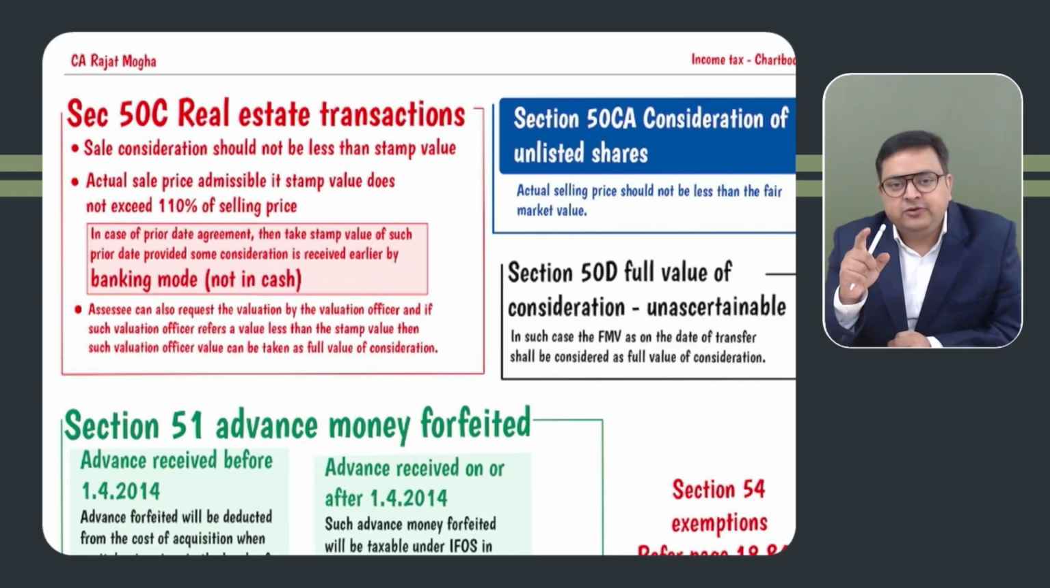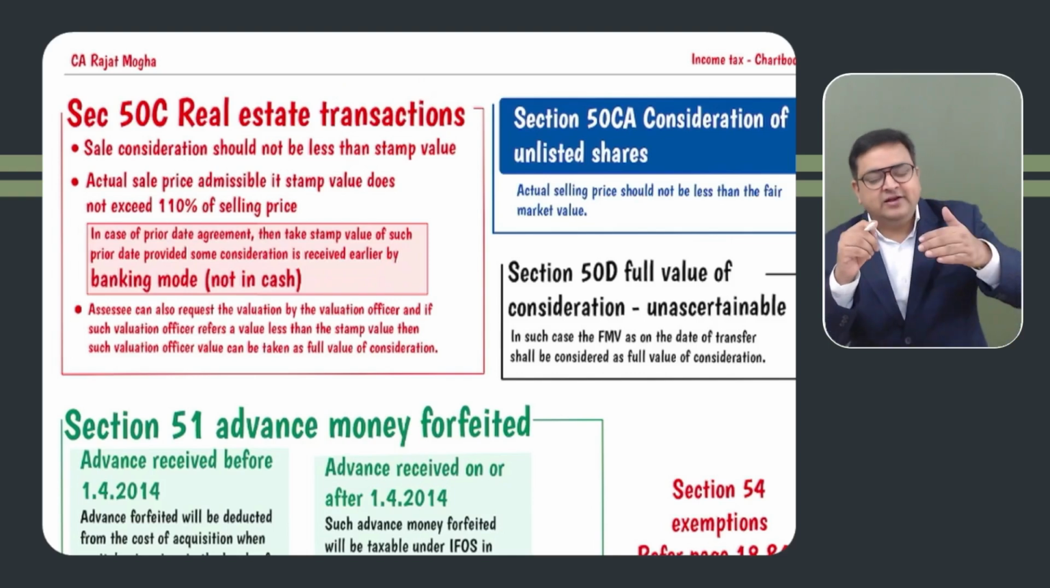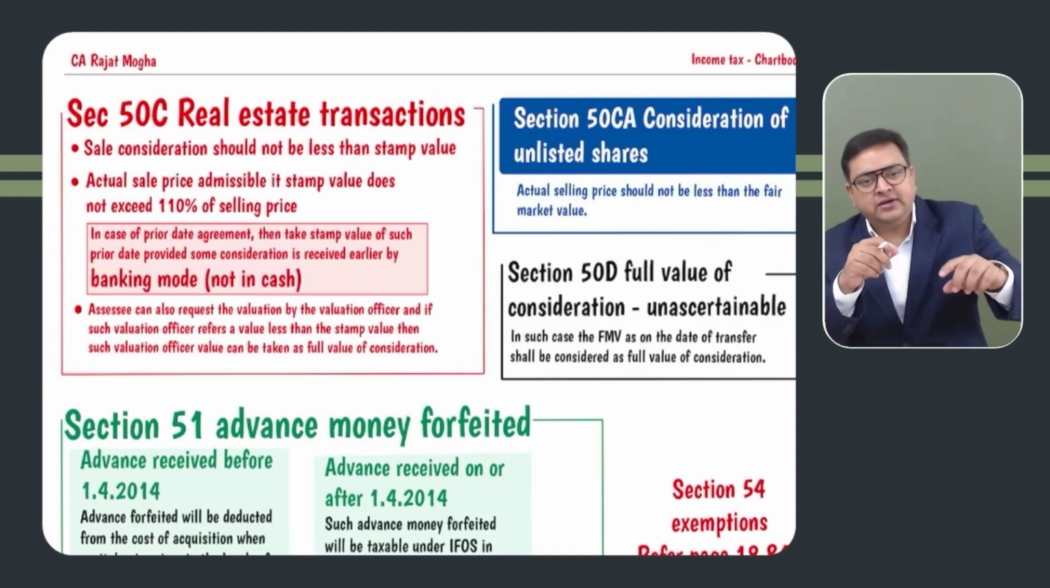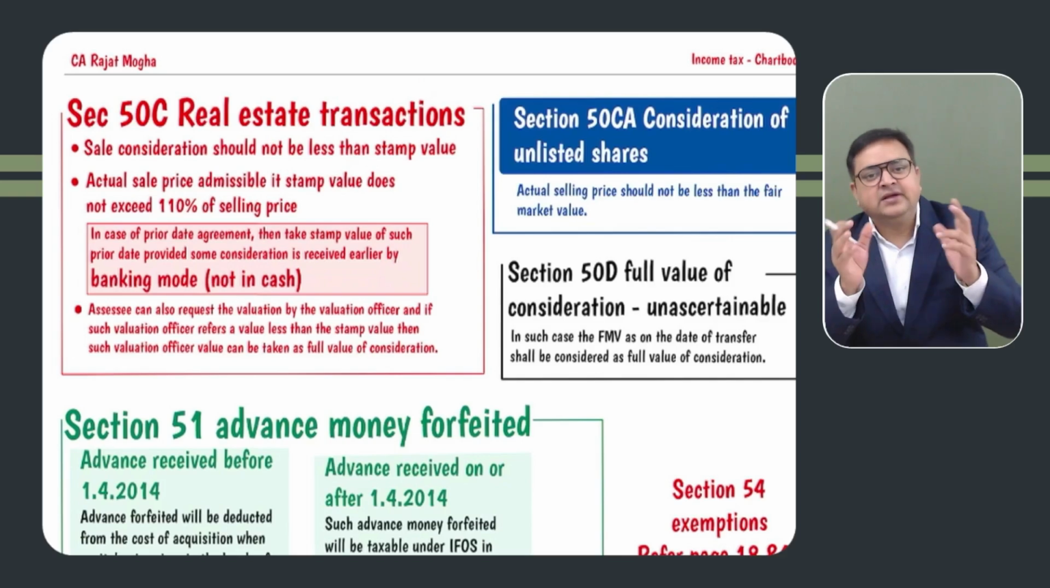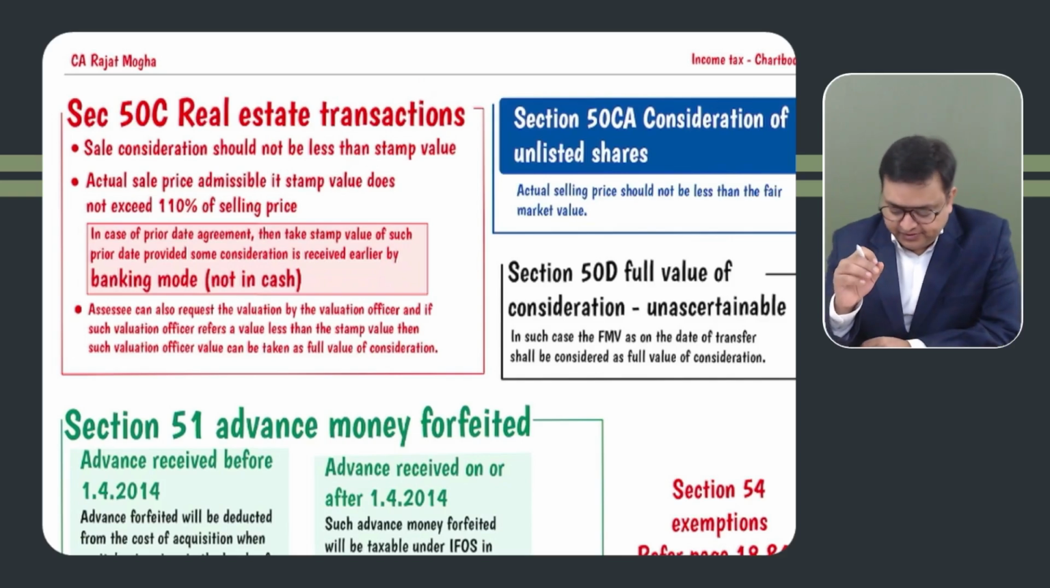One more important point where you can make a mistake: expenses on transfer. Expenses on transfer, let's say it is 1%. So 1% of what? Always on the selling price, actual selling price. Although for full value of consideration you might be taking stamp duty value, expenses on transfer, if it is in the form of percentage, then it should be of the selling price, right?